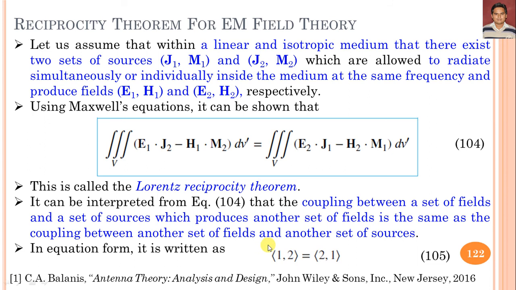1 comma 2. So simply we can say that the coupling, I mean the reaction, between a set of fields and a set of sources which produce another set of fields is the same as the coupling between another set of fields and another set of sources. And this is the reciprocity theorem for electromagnetic field theory. For a more detailed analysis of the reciprocity theorem for different aspects or different environments, you can consider the book that we have referenced here.